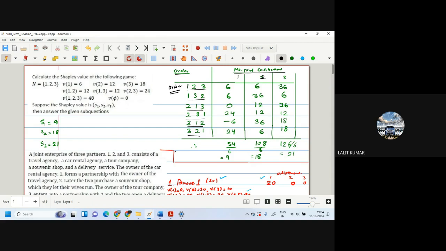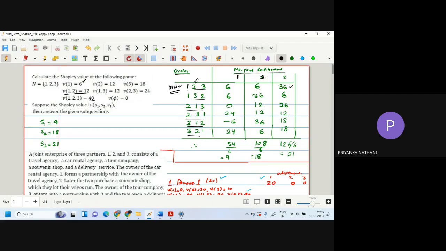So the value of 1 alone is 6. We can check from here. And now how to find this value? Now the second player has come and the value has become 12. So value of 2 is 6. And now the third player comes. So his marginal contribution is 48 minus 12. So this is 36. Similarly, we do, for example, 1, 3, 2.